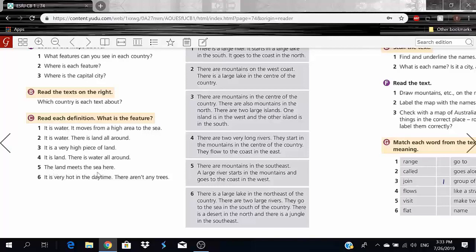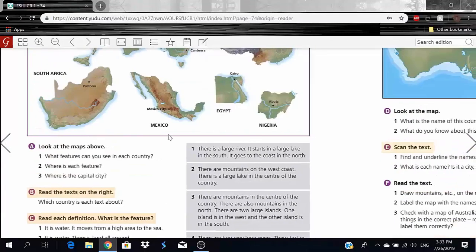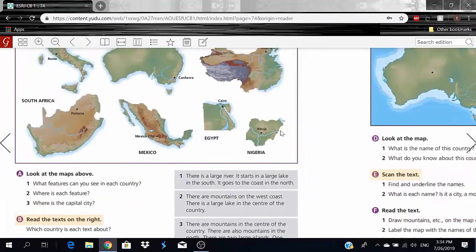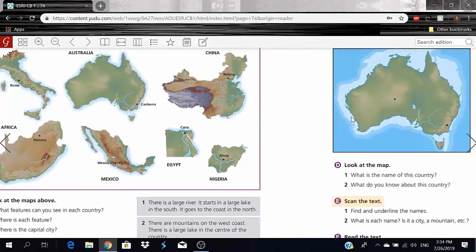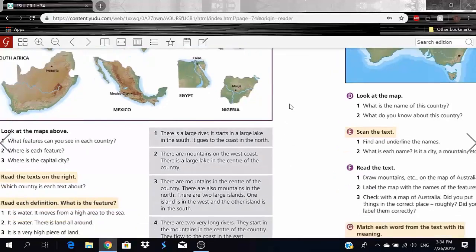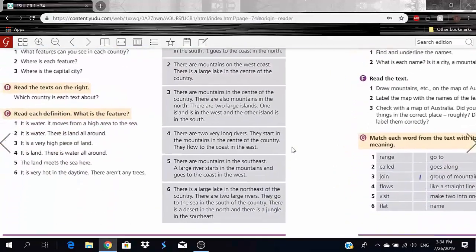Okay. 5. The land meets the sea here. Okay, and this is the coast. You guys remember the coast when I told you about the city Jeddah and how this is where Jeddah meets the sea. And this is on the coast. Okay, so actually let me go. So this is the coast, you guys. Okay, this part right here where the land, obviously this should be water. Let me just go here just for explanation. Here we have the coast, and here we have the coast, and this part right here, where the land meets the water, is called the coast. Okay.